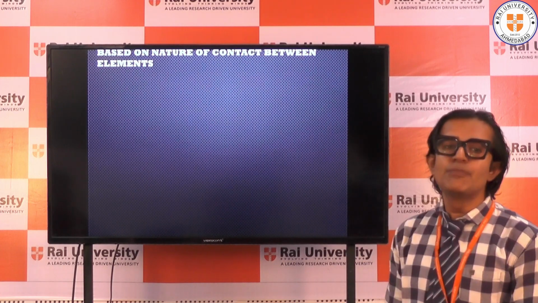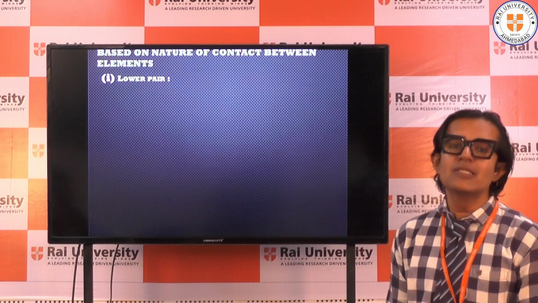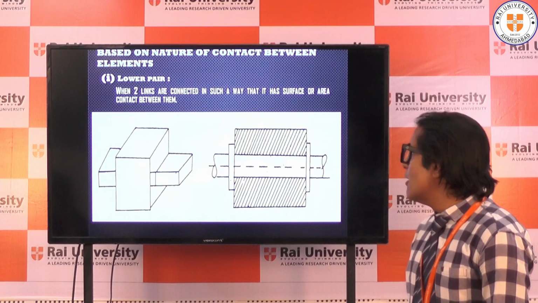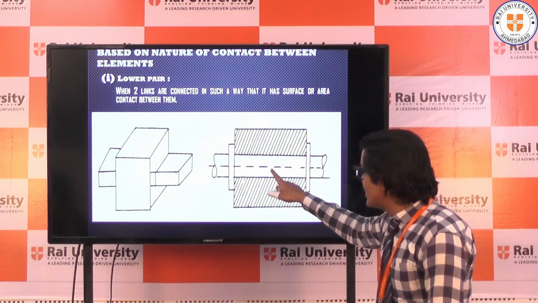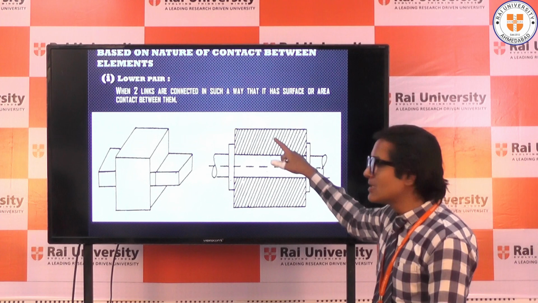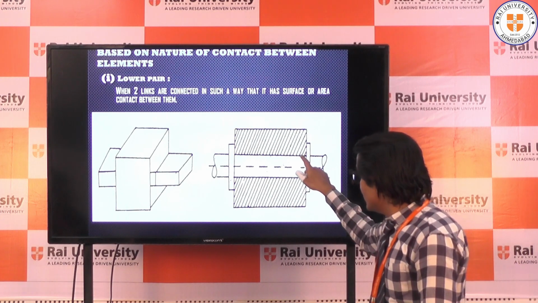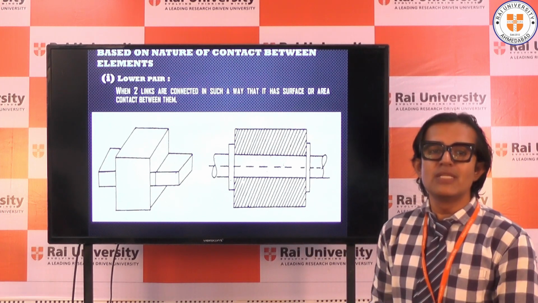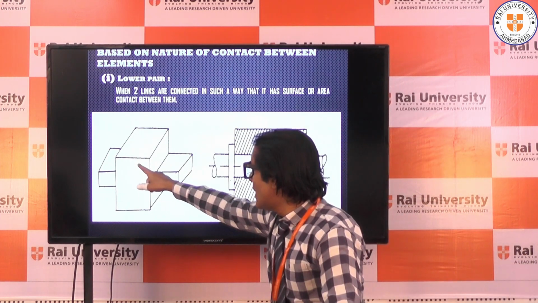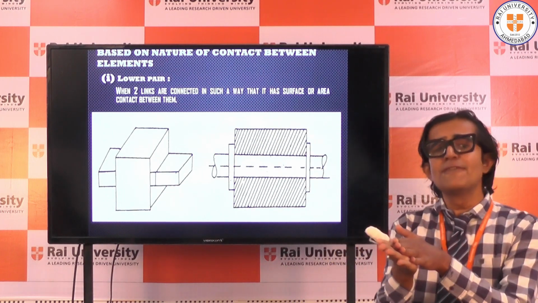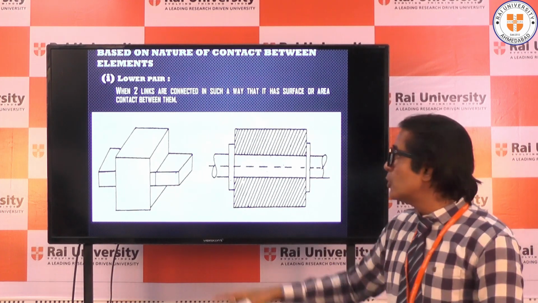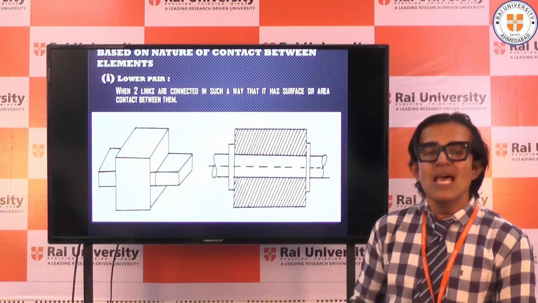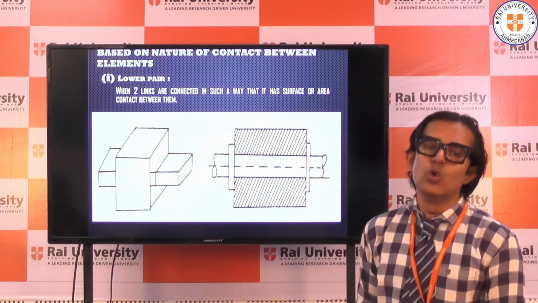Based on nature of contact between the elements, the type of pair is lower pair. Now you can see in the diagram itself, this is link number 1 which is shaft, this is link number 2 which is bearing. You can see here there is a surface contact between the two bodies. Same way you can see here there is a rectangular bar inside the rectangular slot. There is a surface contact between the two bodies. So when two links are connected in such a way that there is a surface contact between the two bodies, that type of pair is called a lower pair.